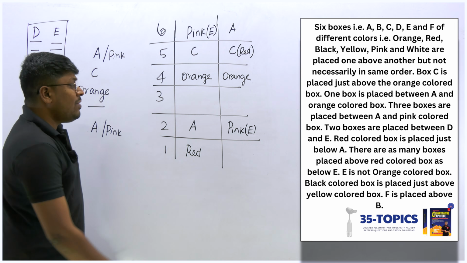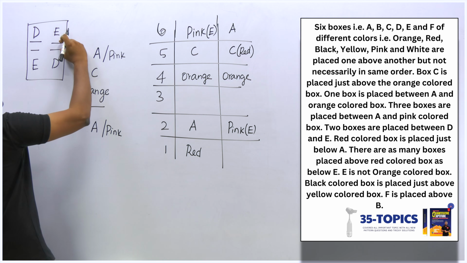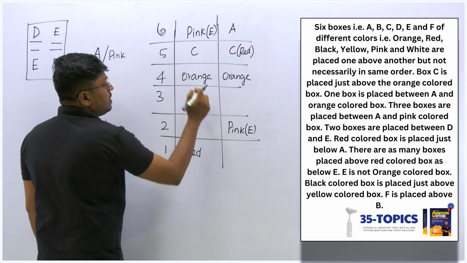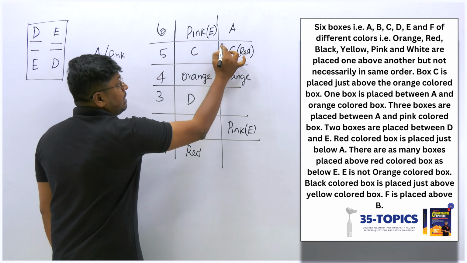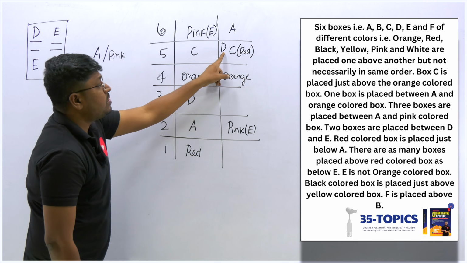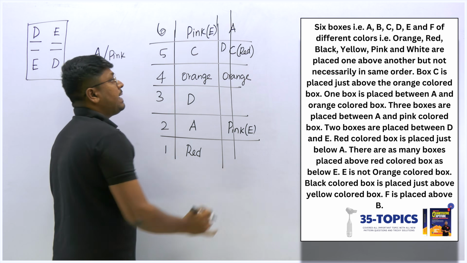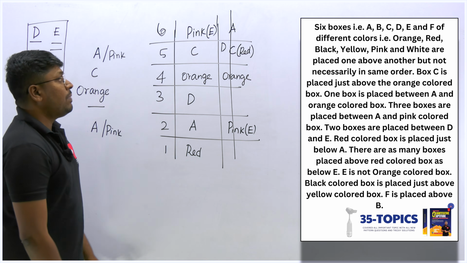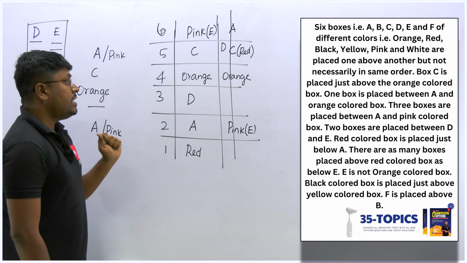Right? And we already know that if I fix E, then I can fix D, because between E and D there should be a gap of 2. So 1 and 2, and this should be D. The only chance is I should fix D here, but already we have fixed C. So this possible diagram is completely wrong. So only one diagram that we have will be the correct one. So still some of the colors need to be fixed.